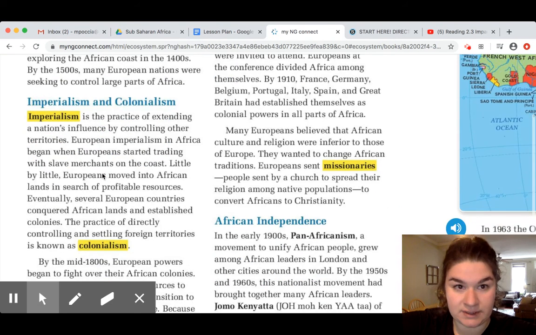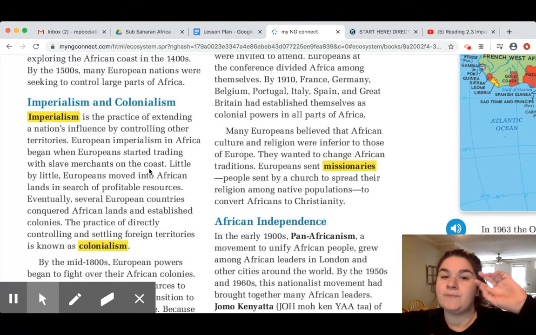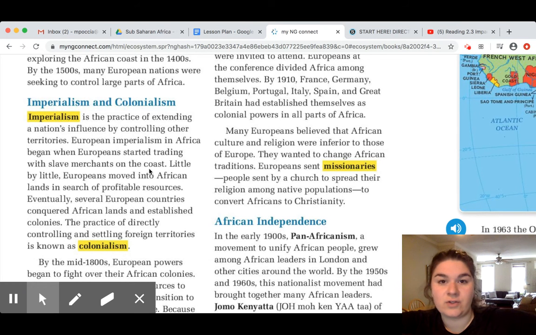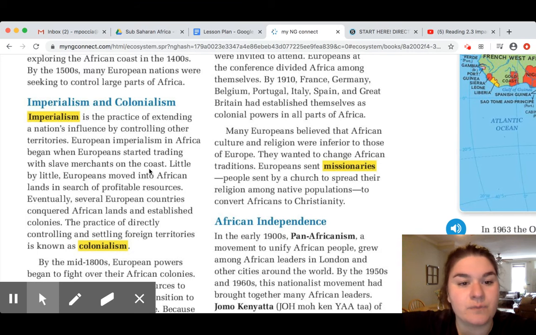Imperialism and colonialism. Imperialism is the practice of extending a nation's influence by controlling other territories. European imperialism in Africa began when Europeans started trading with slave merchants on the coast. So remember that in the last reading, I explained the triangular trade from the continent of Africa to North and South America, and then to the continent of Europe. So as background, remember that in this reading, European imperialism in Africa began when Europeans started trading with slave merchants on the coast.